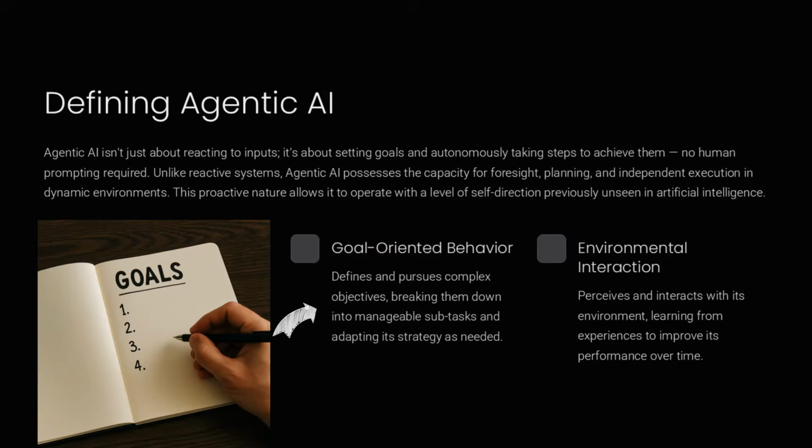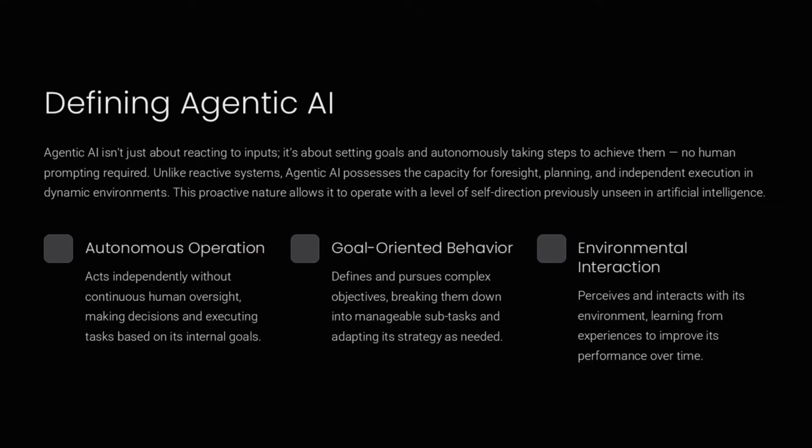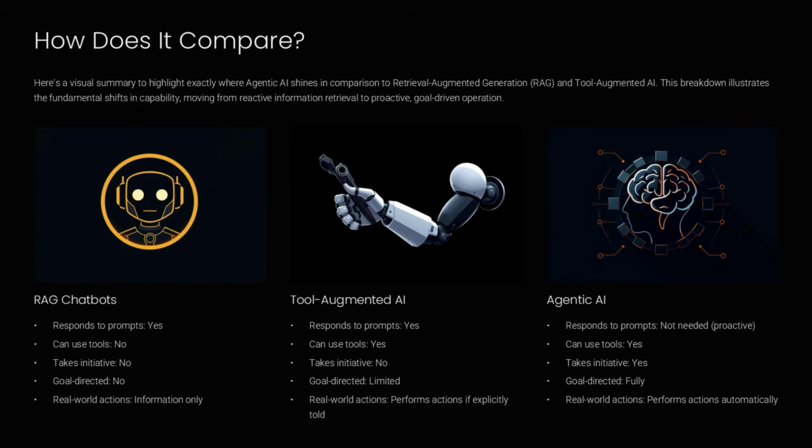Agentic AI is goal-directed. It works toward defined outcomes. It's proactive. It doesn't wait for instructions. And it's autonomous. It can operate independently, even in unpredictable situations. To help illustrate these differences, let me walk you through a quick comparison.